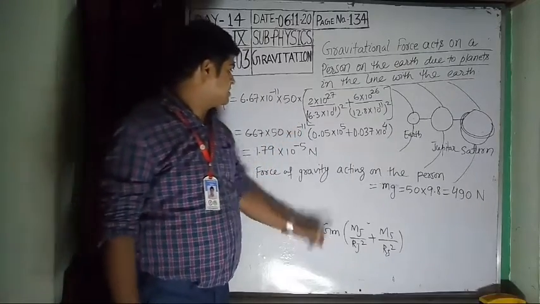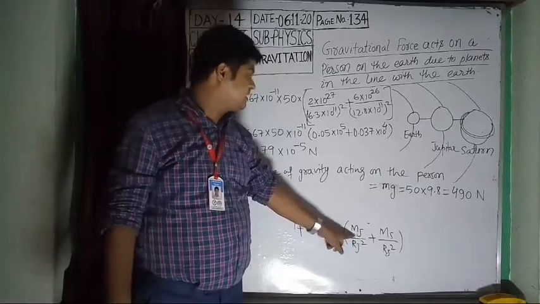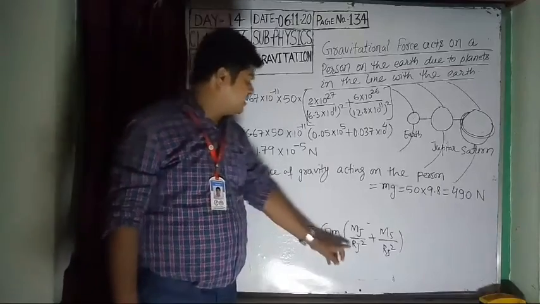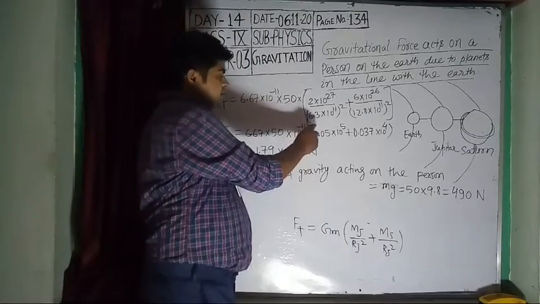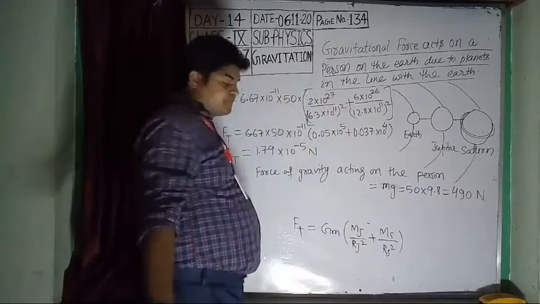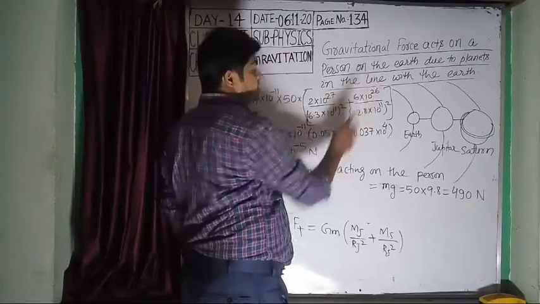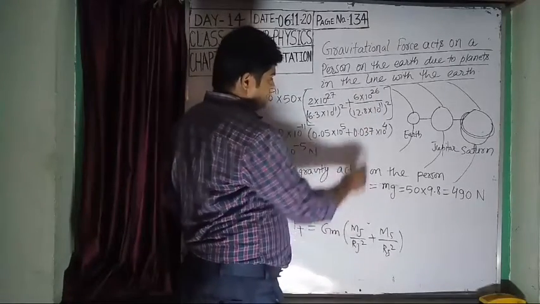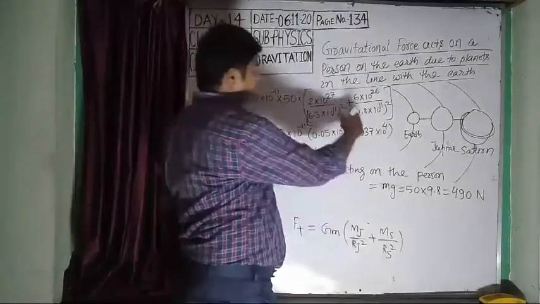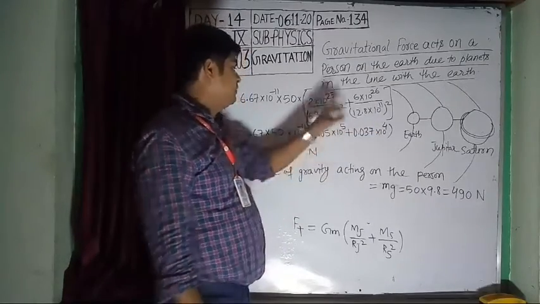Now put the mass of Jupiter, 2 into 10 to the power 27 kg, and the radius of Jupiter, 6.3 into 10 to the power 11, whole squared. Plus the mass of Saturn, 6 into 10 to the power 26, by the radius of Saturn, 12.8 into 10 to the power 11, whole squared.